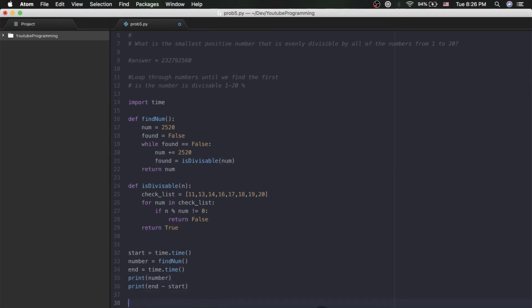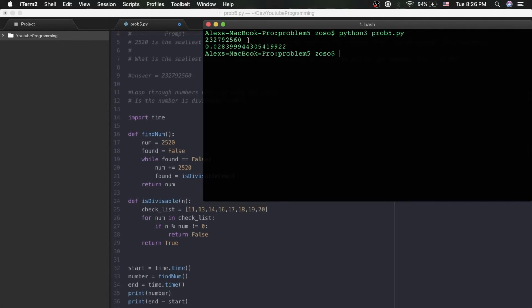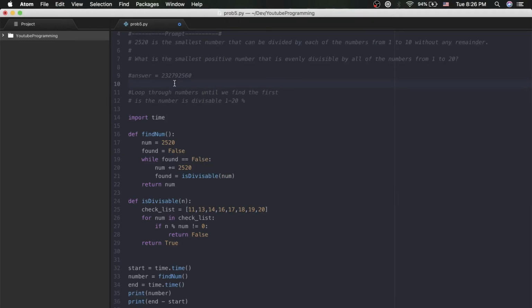Now running the code, we'll see if this speeds it up a little bit. And as you can see, we got our answer very fast. Just to put it side by side, because it's a large number, it's hard. As you can see, that is the correct number.